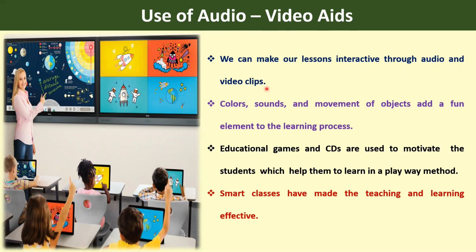Nowadays, the videos which are coming to you are known as video aids, video clips. It means in which the pictures and sound both are there. If I am recording my voice and sending it to you, it is an audio clip. So the computer makes our lessons through audio and video clips very interesting for you.